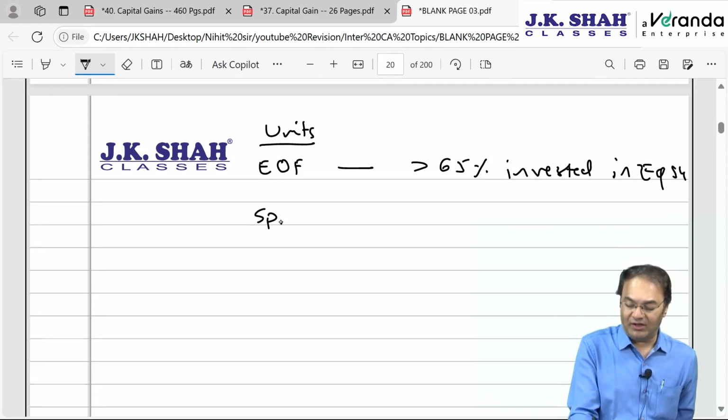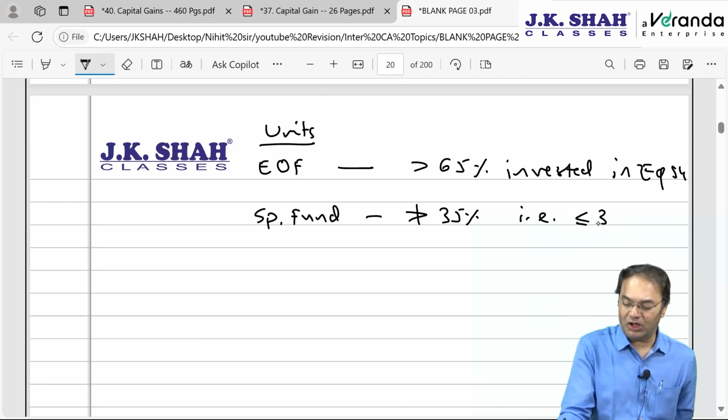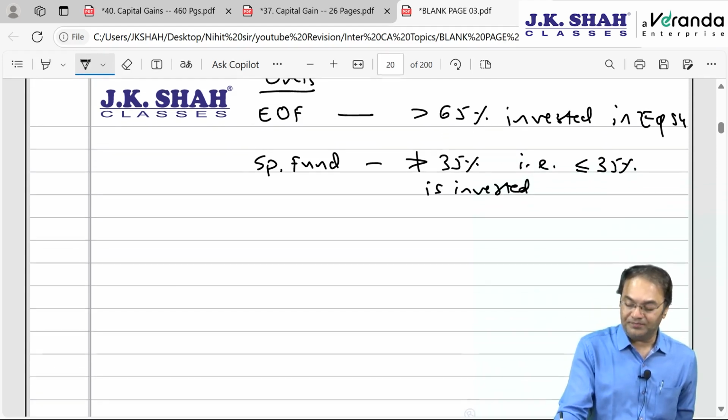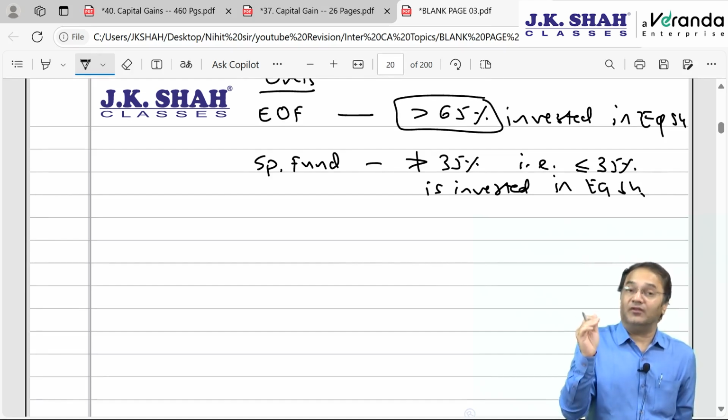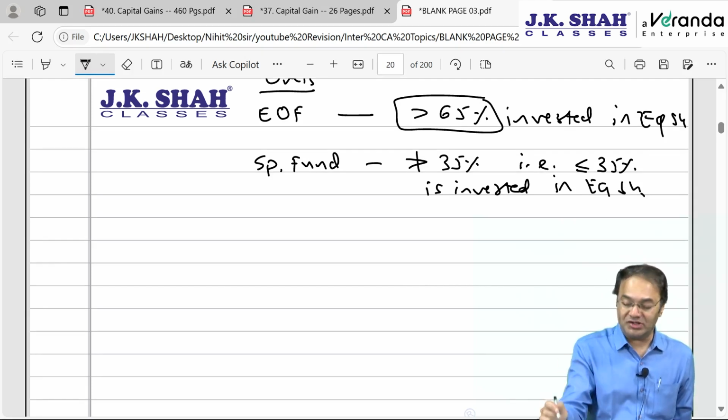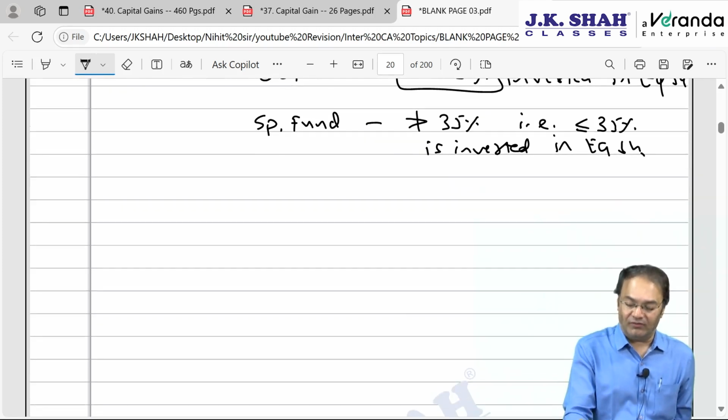And what do you mean by specified fund? Units of specified fund means not more than 35%, that is less than or equal to 35% is invested in equity shares. However, this definition is slightly changed from current year onwards. So, if more than 65% is invested in equity shares, then the units become equity oriented. If less than or up to 35% is invested, then it will be called as specified fund or units of specified fund. Instead of 35%, now the definition is changed. That earlier definition is slightly changed.